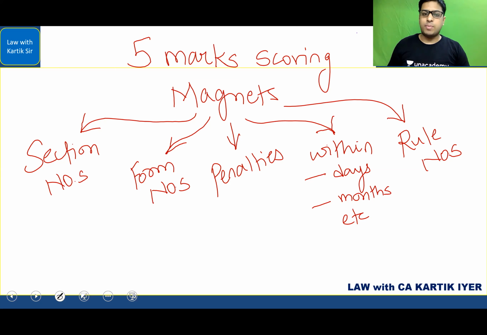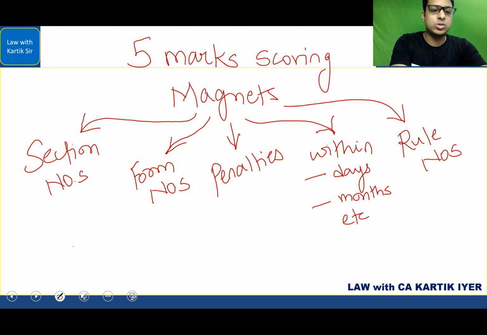Okay, now let's go to the second part. That is your 5 marks scoring magnets. Now, when you study law, these are the 5 areas that students are generally most scared of. But I can promise you, if you get this right, these are the 5 easiest scoring areas. Okay, so what are these? Let's see one by one.